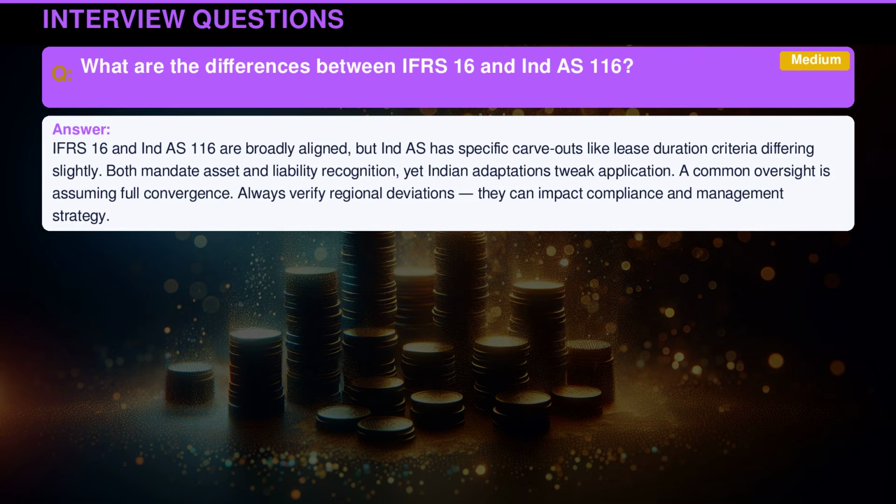International Financial Reporting Standard 16 and Indian Accounting Standard 116 are broadly aligned, but Indian Accounting Standard has specific carve-outs like lease duration criteria, differing slightly. Both mandate asset and liability recognition, yet Indian adaptations tweak application. A common oversight is assuming full convergence. Always verify regional deviations. They can impact compliance and management strategy.